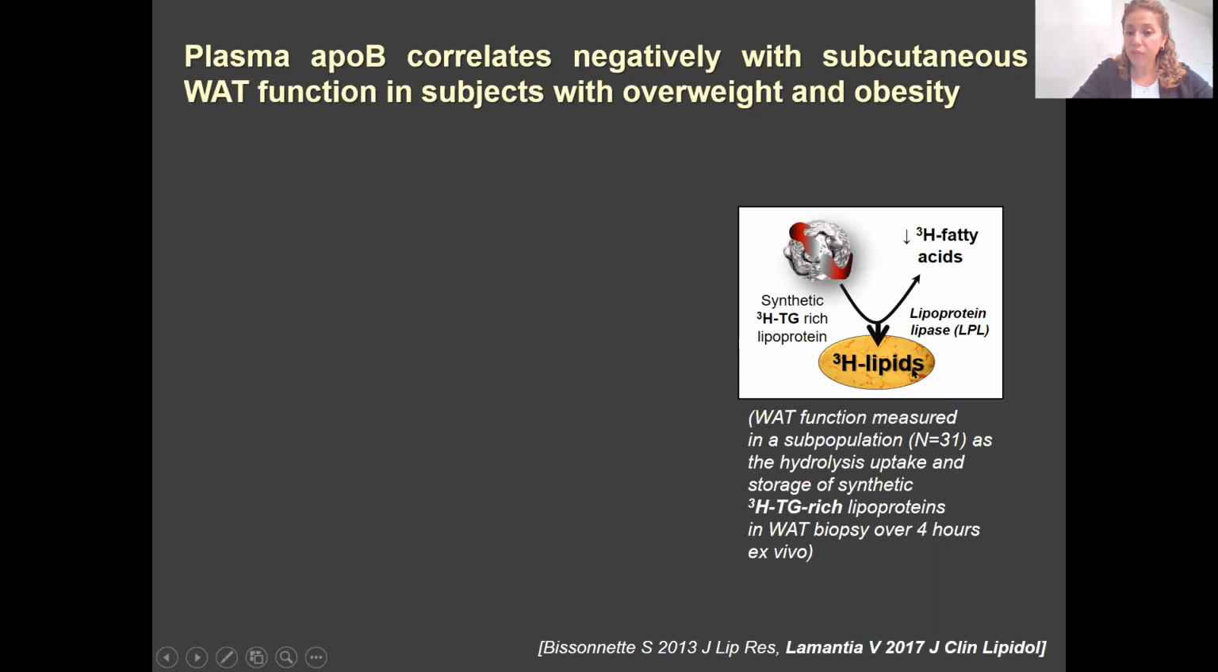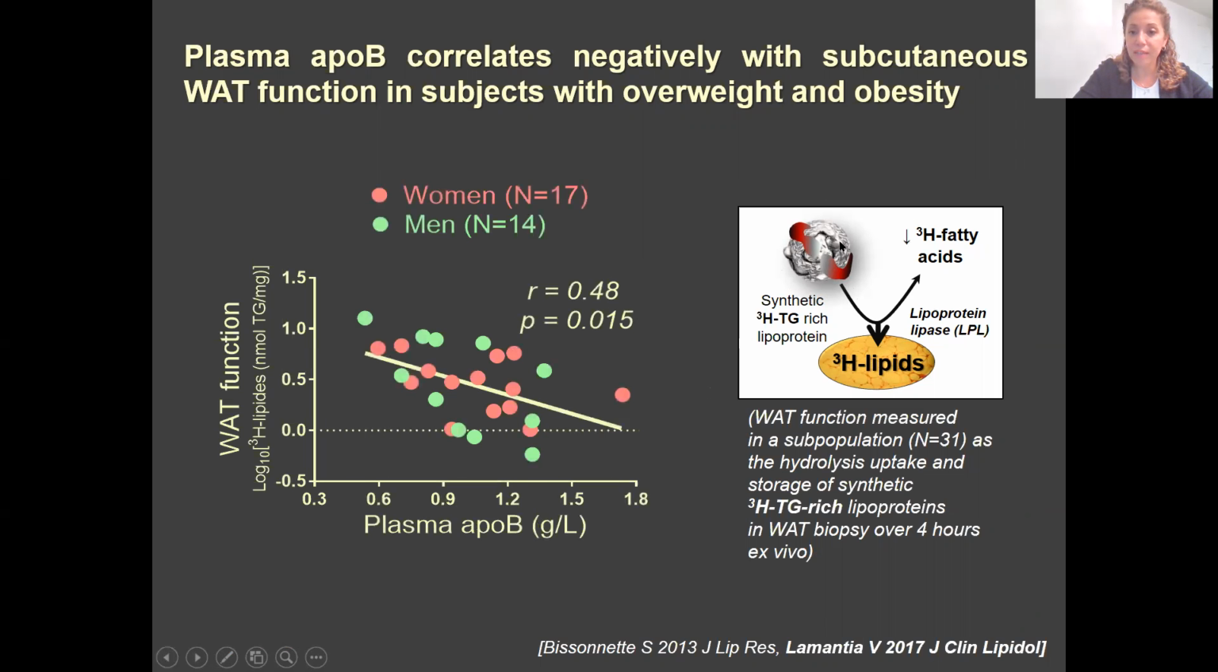If adipose tissue is functional, then it has to hydrolyze, take up, and store the lipid substrate as 3H-labeled lipids, and there will be less fatty acids released in the circulation. Now we see when we add this substrate on the adipose tissue of our subjects that the higher the ApoB, the lower the adipose tissue function in these subjects. And this is sex independent because there was no difference between men and women, as shown here.